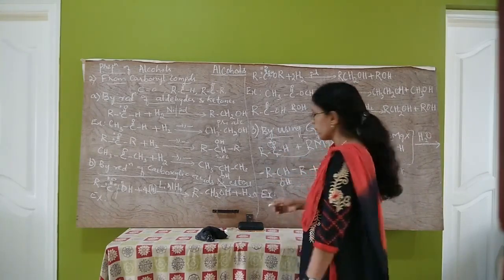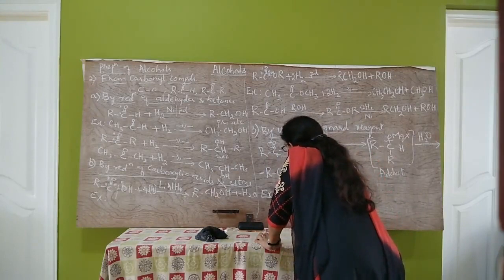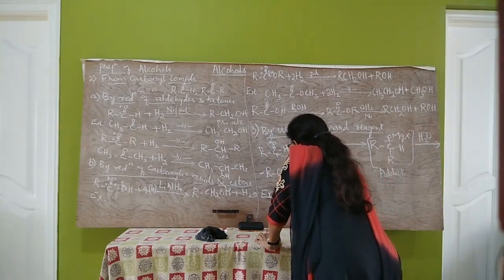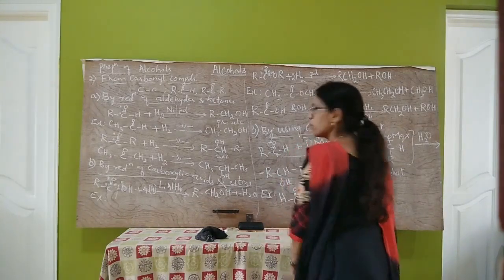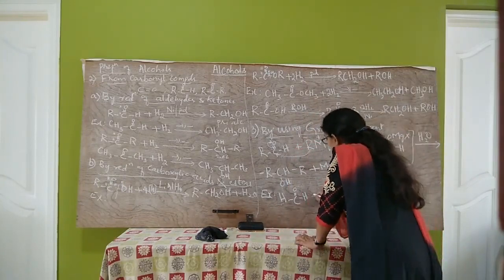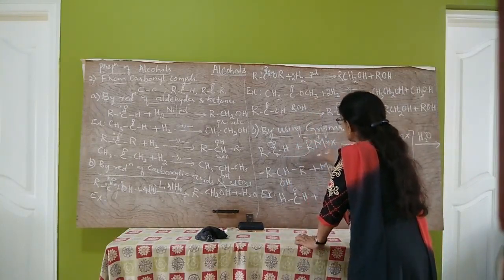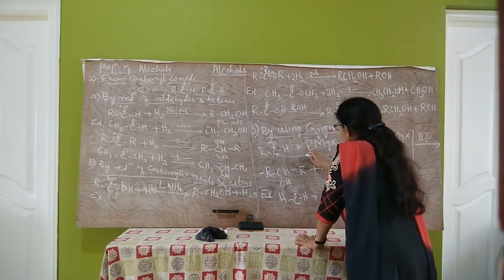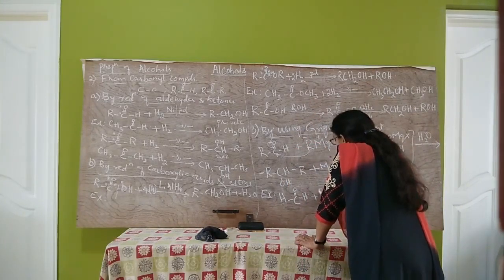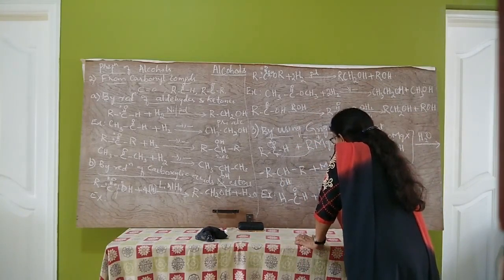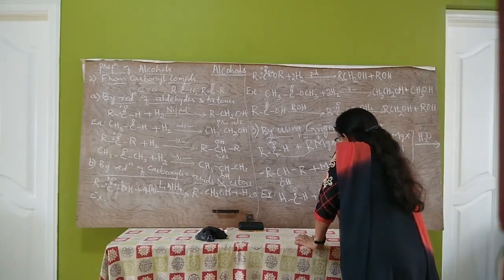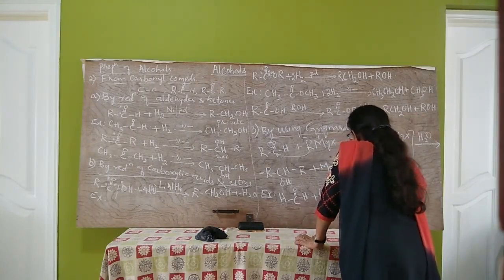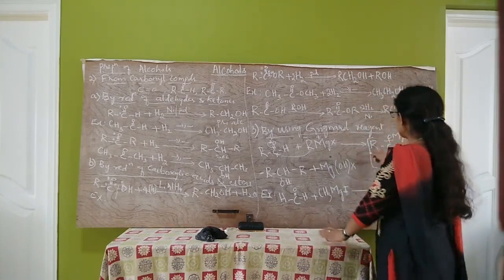HCHO, that is formaldehyde. Formaldehyde reacts with Grignard reagent. I will write CH3MgI, methyl magnesium iodide, to form addition product.